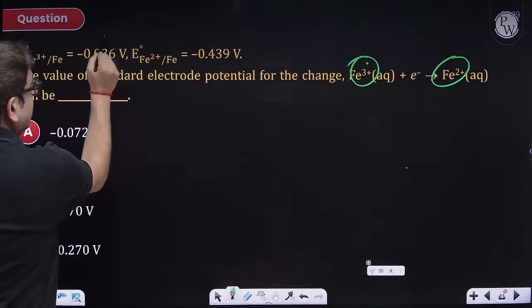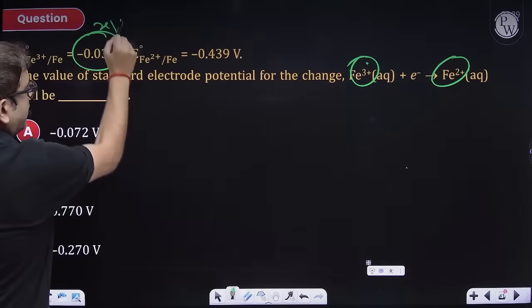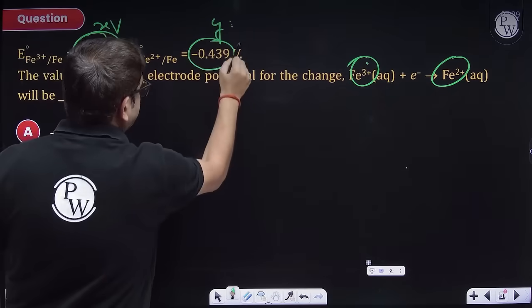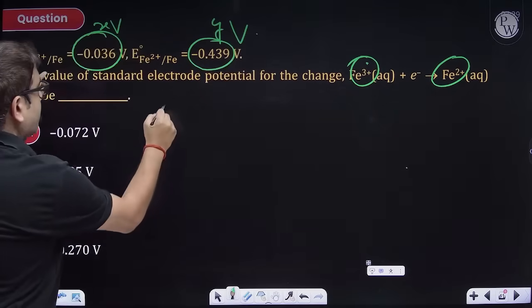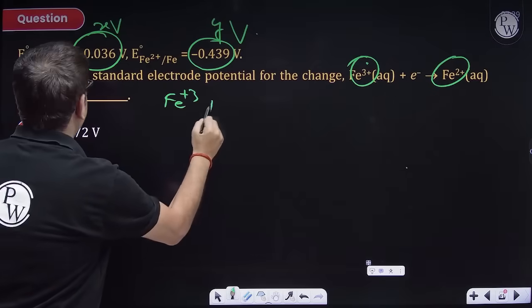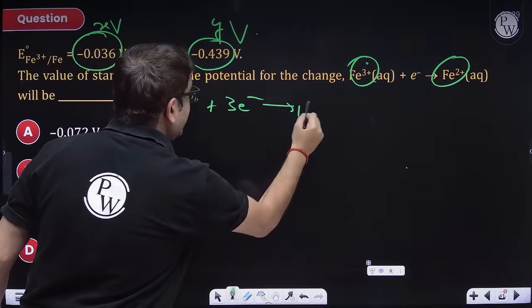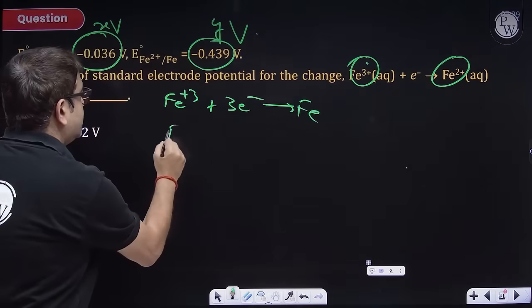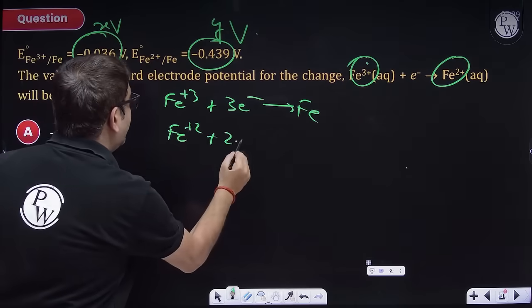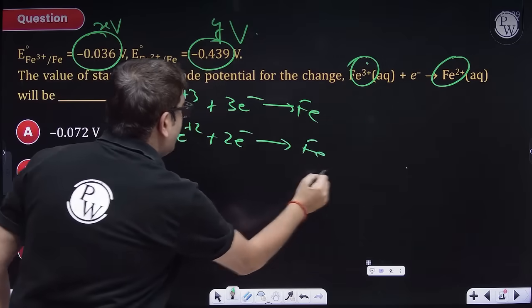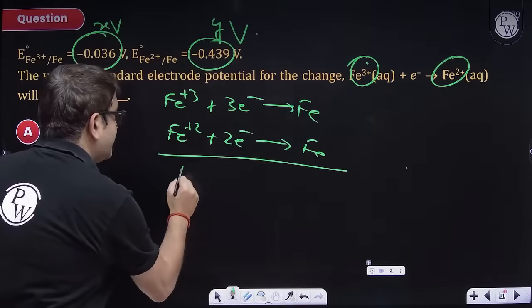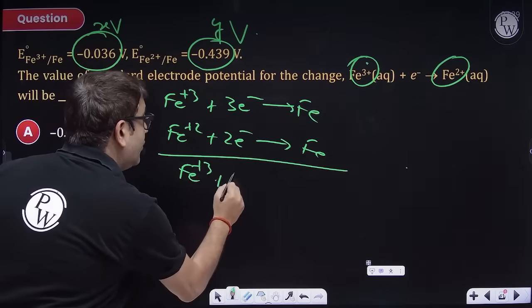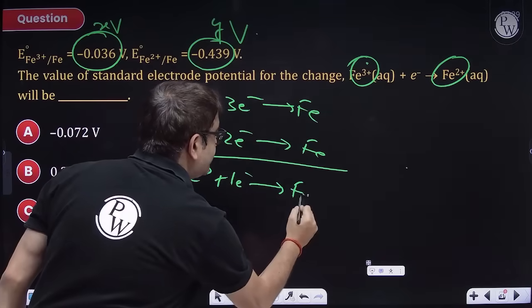Sir, this is E naught. Let's say this E naught is X volt, and this E naught is Y volt. This E naught is Fe plus 3 taking 3 electrons making Fe. This E naught is Fe plus 2 taking 2 electrons making Fe. What I need, sir, is Fe plus 3 taking 1 electron forming Fe plus 2.